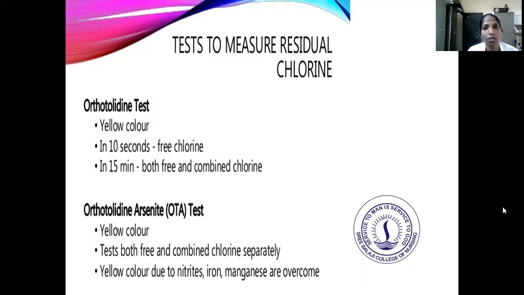Next is the test to measure the residual chlorine. The test for measuring residual chlorine is the orthotolidine test. It gives a yellow color. It takes 10 seconds for free chlorine and 15 minutes for both free and combined chlorine.